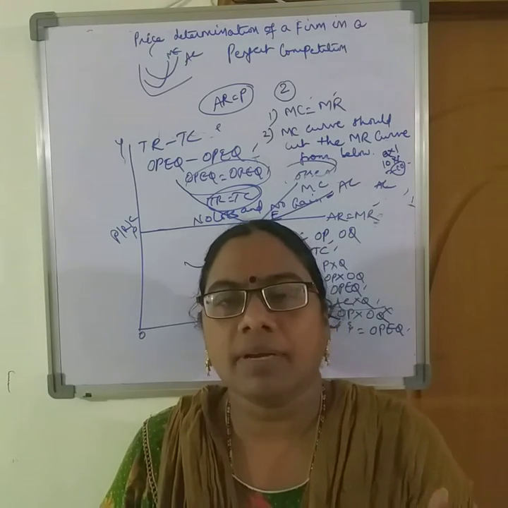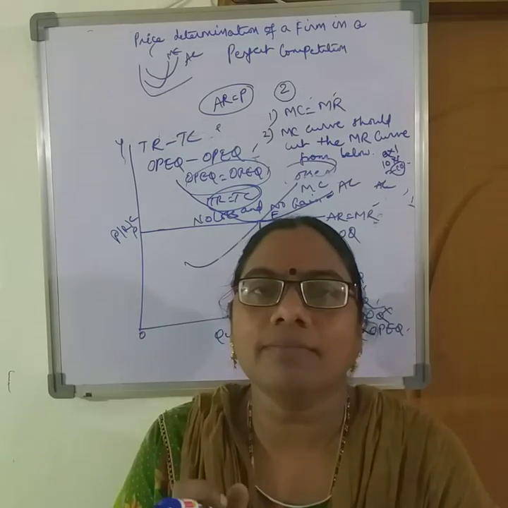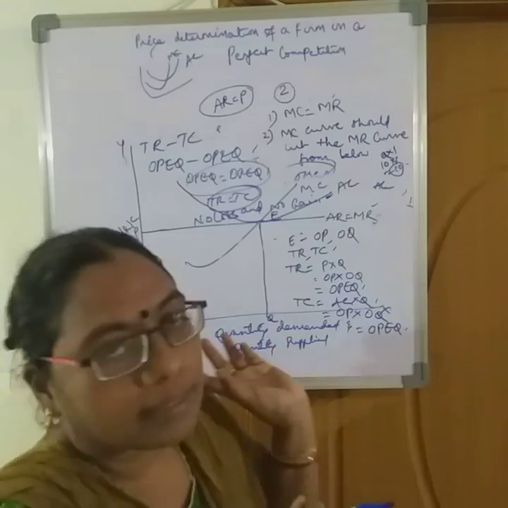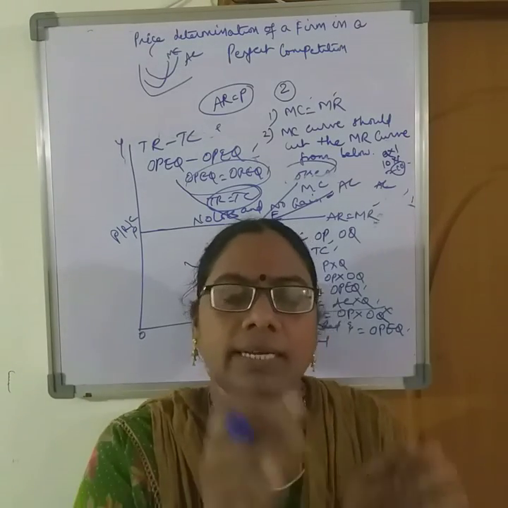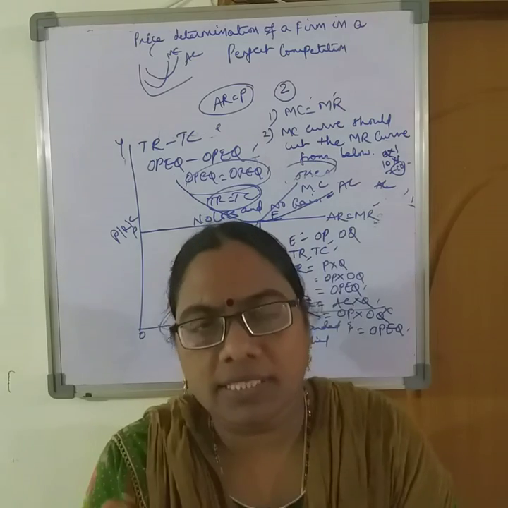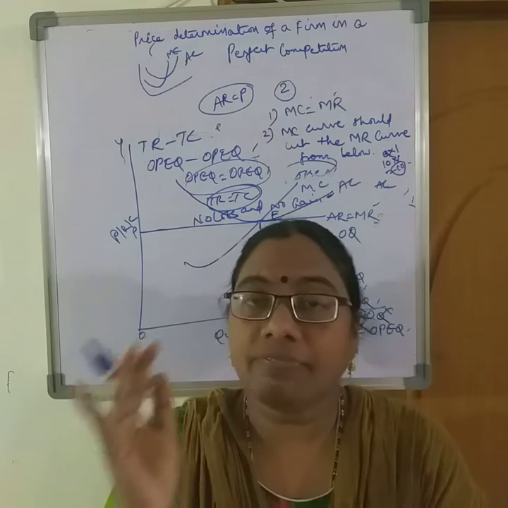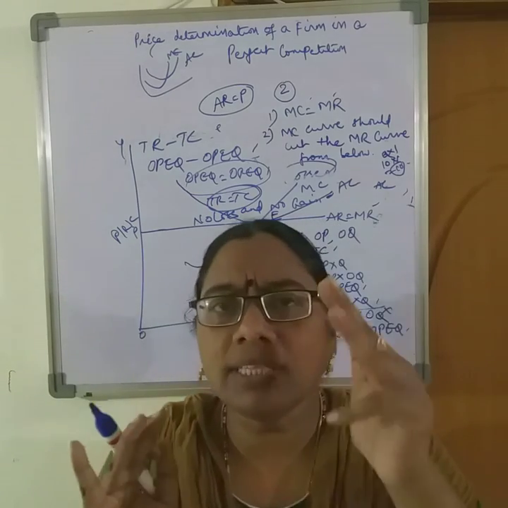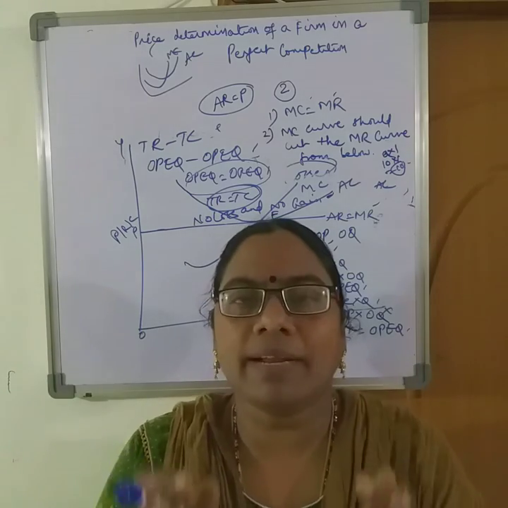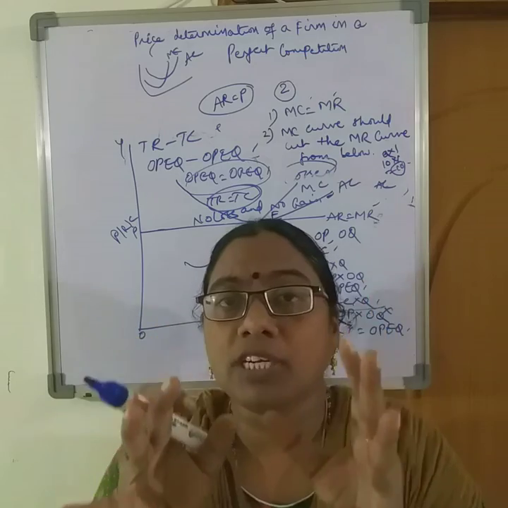Very beautiful diagram. But to understand that complicated diagram, first of all, students have to understand these diagrams which we have shown separately. I have shown profits in a separate diagram, losses in a separate diagram, and normal profits in a separate diagram. But for the industry, all these three conditions will be explained in one single diagram, because the industry is a combination of all the firms.